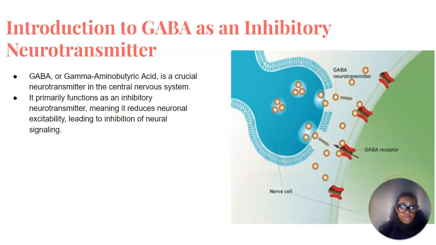Secondly, GABA interacts with two principal receptor types, GABA-A and GABA-B. These receptors act as gatekeepers on the neuron surface. When GABA binds to them, it prompts hyperpolarization within the neuron, impeding its ability to generate an action potential and thus exerting inhibitory control over neuronal activity. In essence, GABA plays a pivotal role in regulating neuronal excitability through its interaction with specific receptors, ensuring the delicate balance of neural function within the central nervous system.